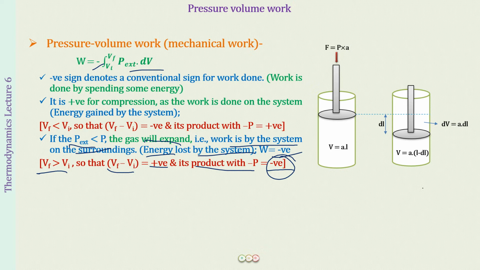Work is going to enter the system as work done on the system. I'm repeating it again and again because here the children get really confused. So work done on the system is work entering the system, increasing the energy of the system. Therefore, it is going to be positive. Whenever work is done by the system, the work is leaving the system, the energy of the system is going out. Therefore, it is going to be negative. Okay, so I hope you are clear with all this.